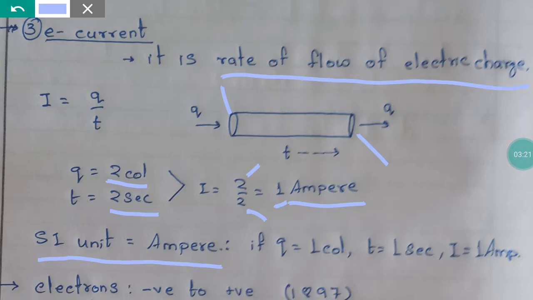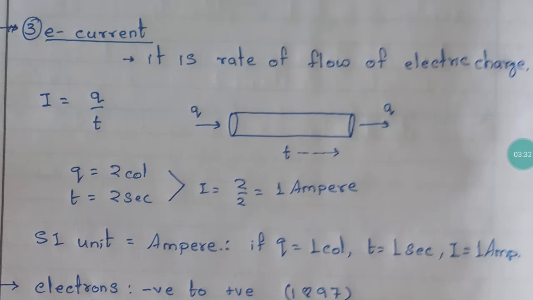And the definition of ampere: if 1 coulomb of charge is passing through a conductor in 1 second, then the current through that conductor will be 1 ampere.